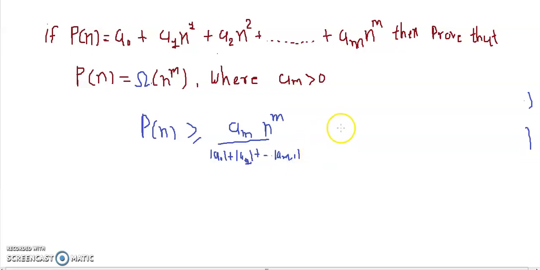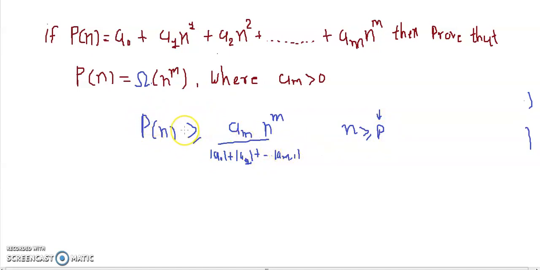And this is true for all n greater than or equal to some p. This p will be 1 if at 1 this P(n) is positive. Otherwise, we need to find the value where this P(n) is positive, because if P(n) is negative, then this equation won't be true, and if at 1 P(n) is positive, then this equation will be true.